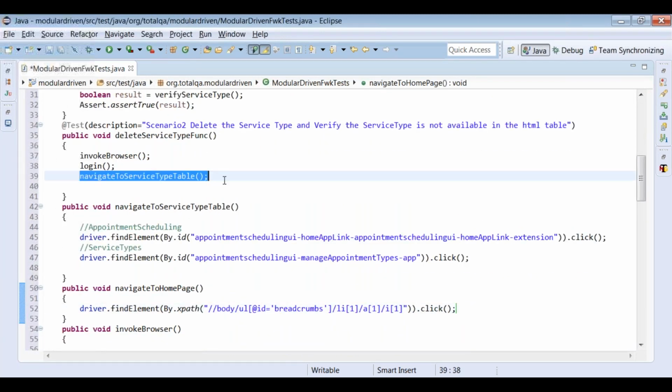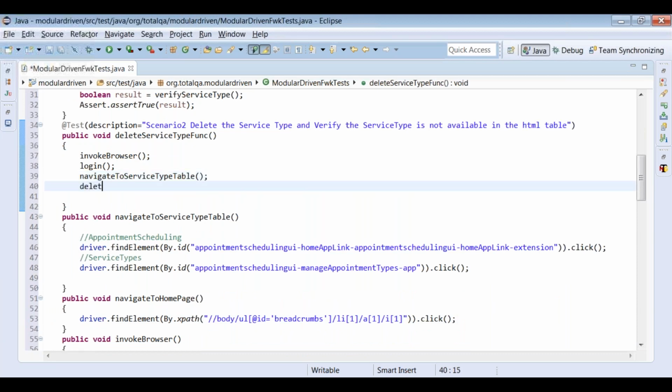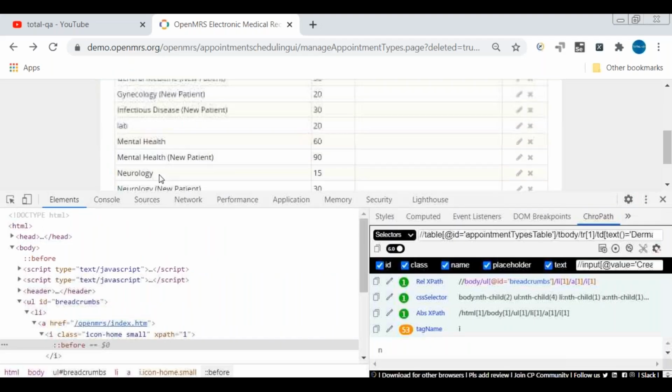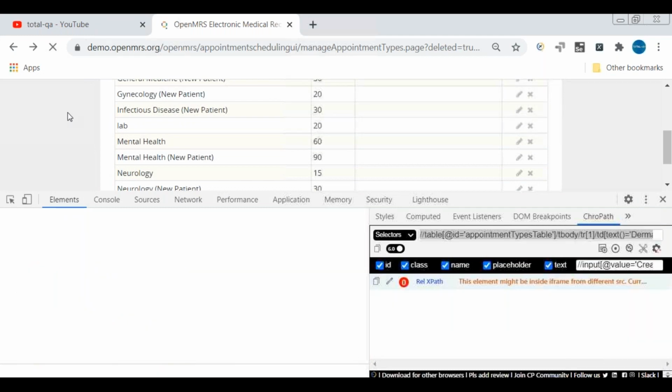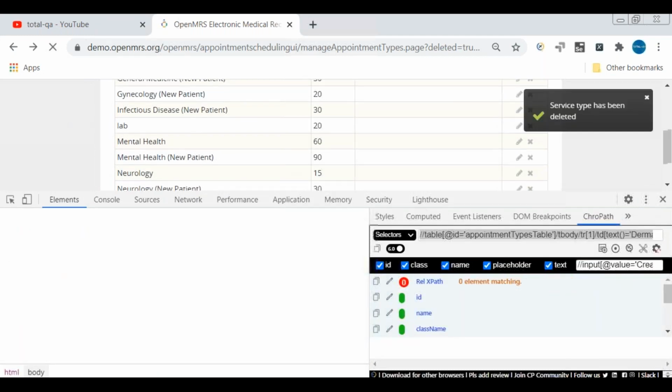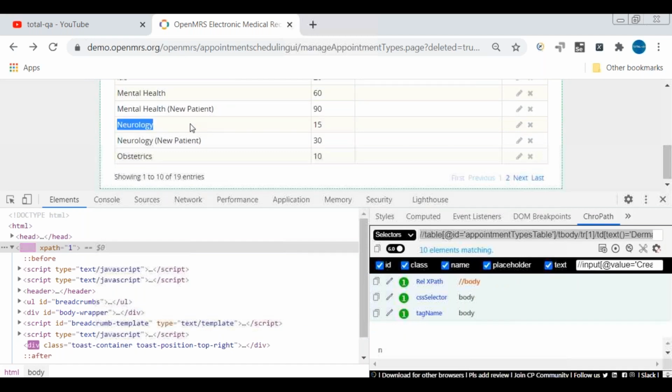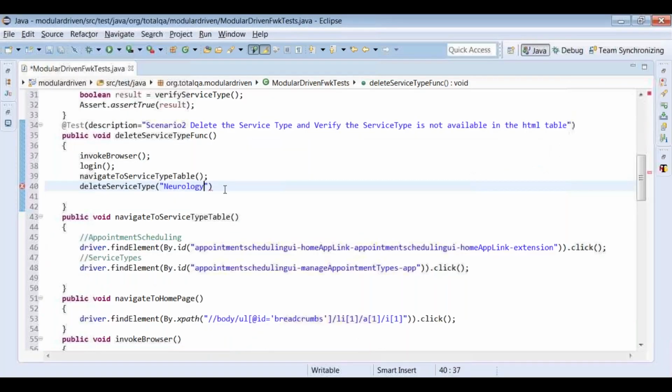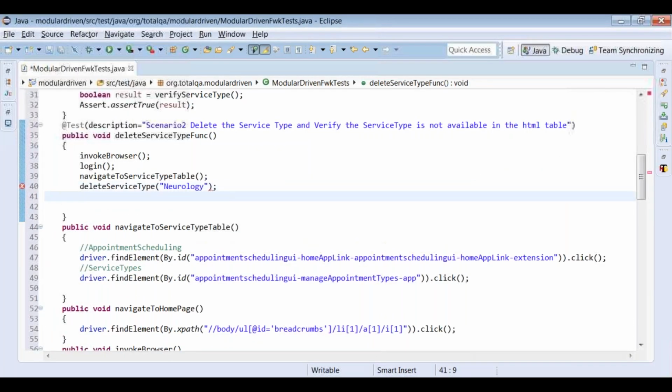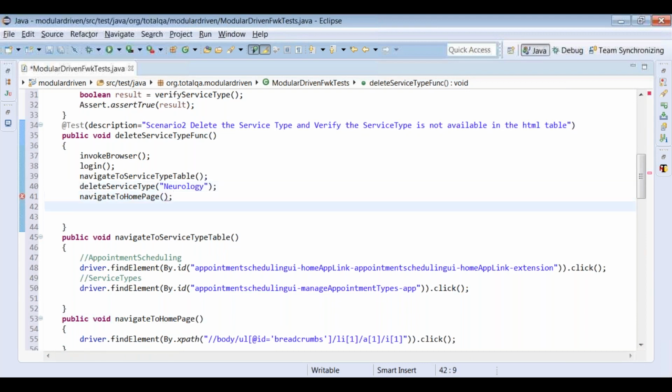Navigate to the service type table. Then we can say delete service type. We can put any service type name. As of now, I'm putting the service type name as, say, here, let me refresh it again. We can take, say, neurology, the service type. We can delete the service type. Then we navigate to the home page. As I said, once the deletion is done, navigate to the home page.